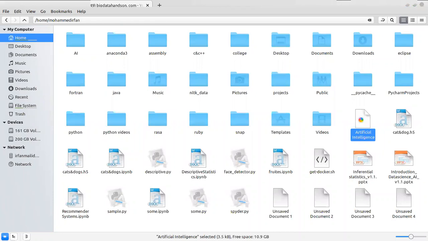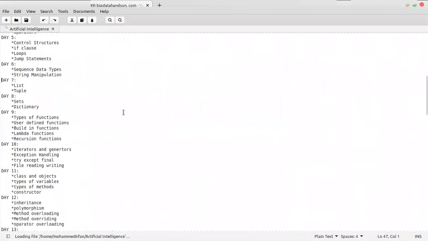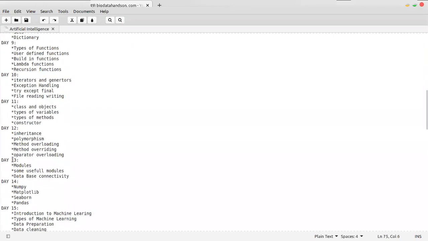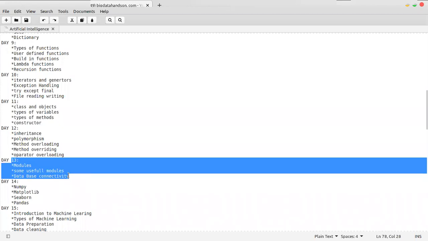Actually, I think maybe in the 13th session I will tell you the database connectivity. On day 13, I will explain all the modules which will be useful for you, and database connectivity also. In the day 13 session, I will explain it to you.